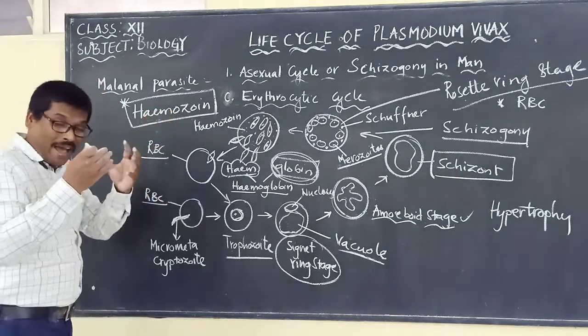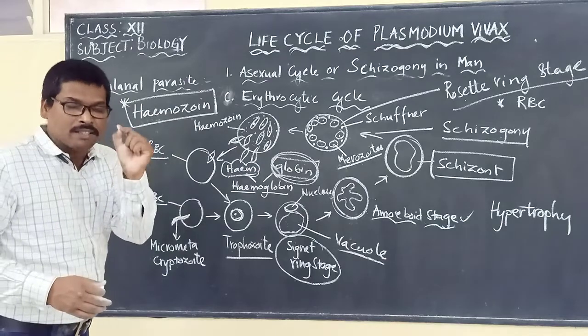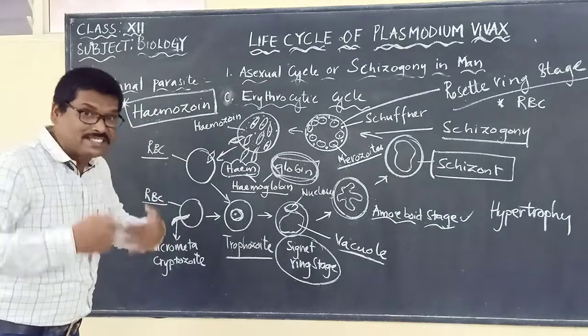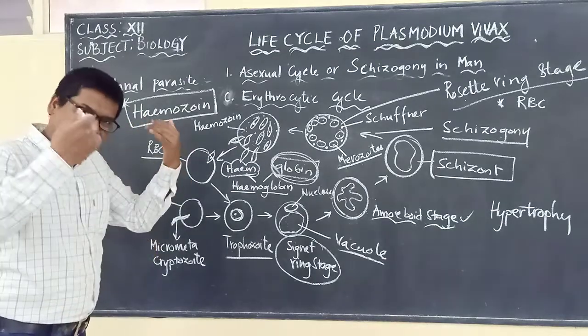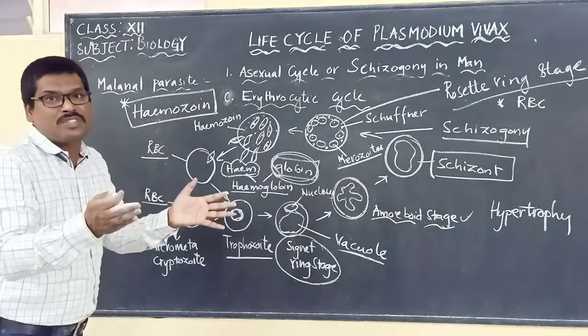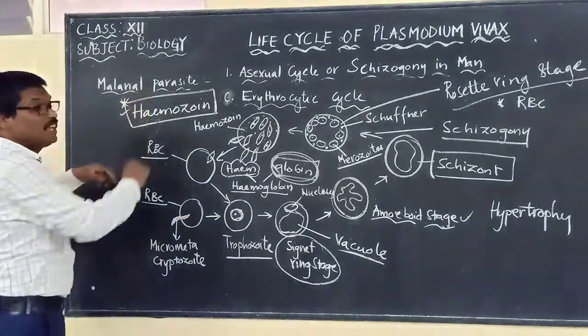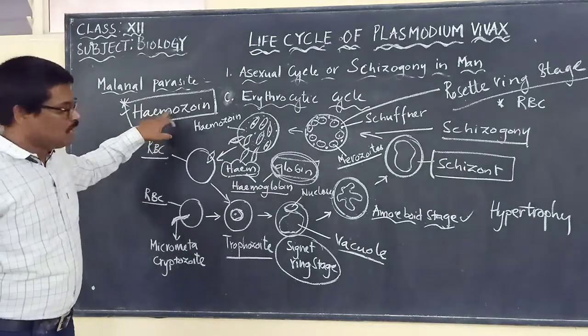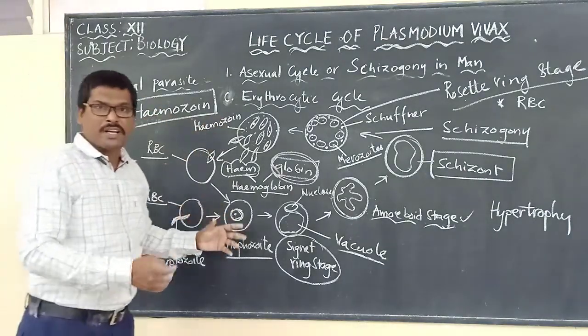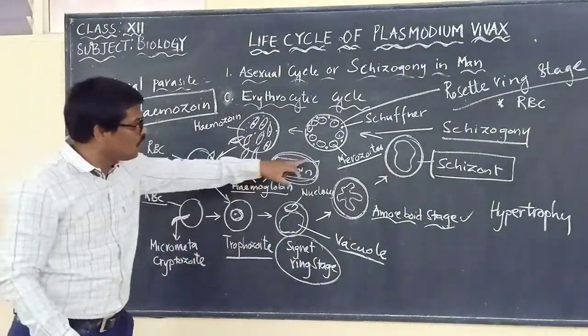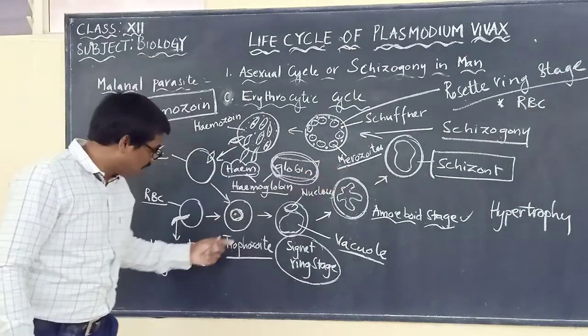The parasite is protecting itself from the immune system by producing what? Hemozoin.